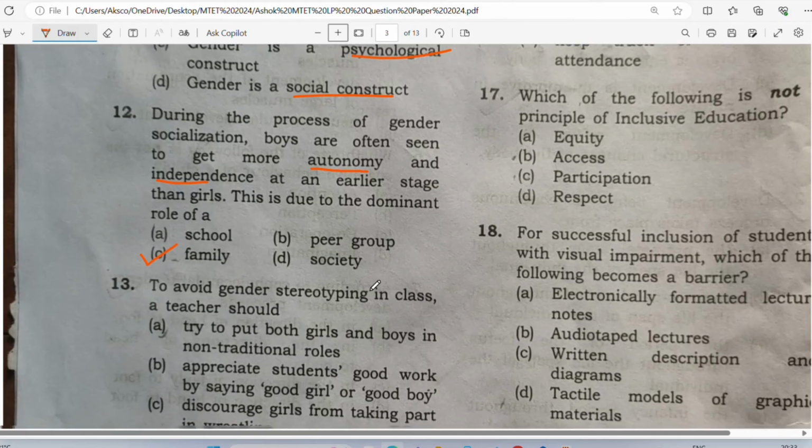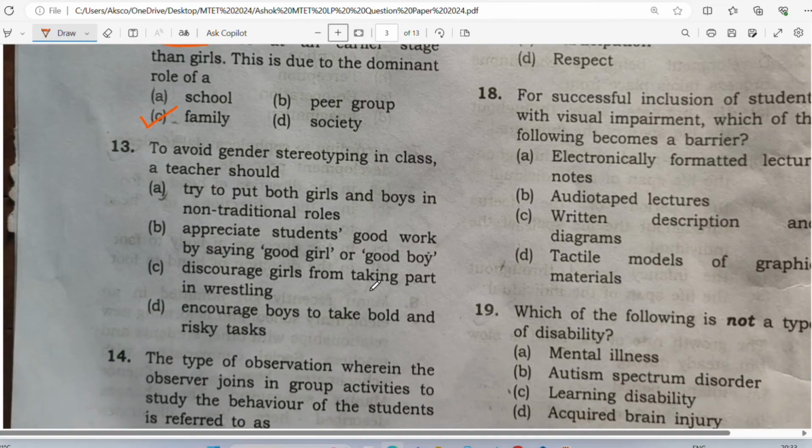Let's see question number 13. Question number 13. So to avoid gender stereotyping in class, a teacher should see, many teachers practice gender stereotyping. Gender stereotyping means maybe knowingly or unknowingly they discriminate between boys and girls. Maybe they talk more with boys, not with girls, or maybe they seek the cooperation of girls more than the boys. So knowingly or unknowingly this might happen in the class. This is called gender stereotyping.